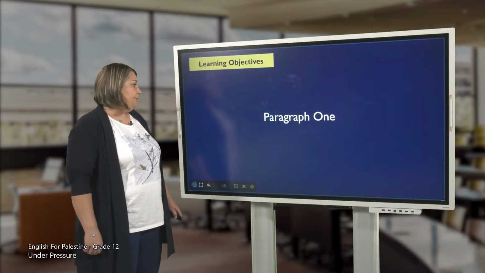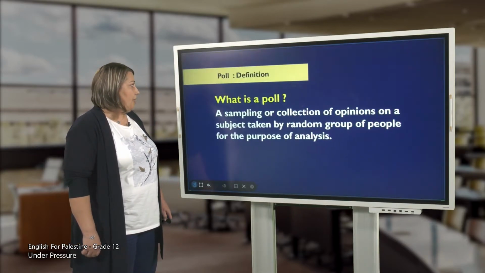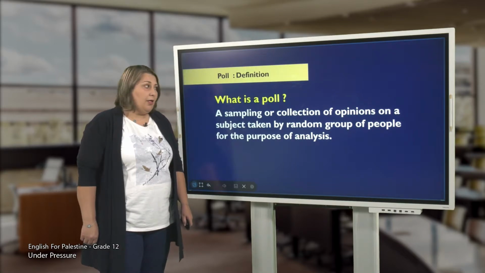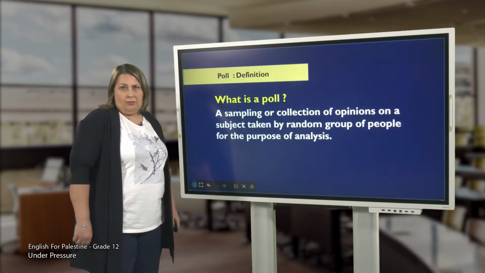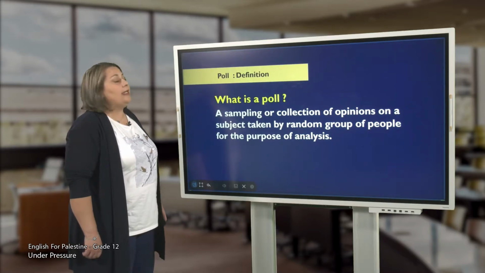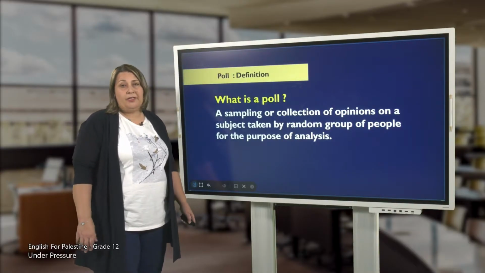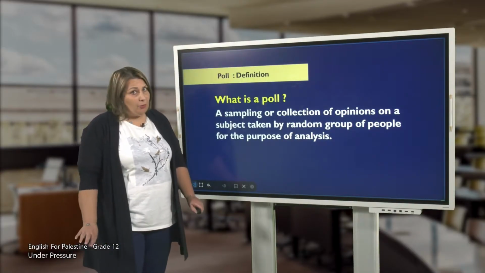Paragraph 1. First of all, we're going to have a definition of the word poll. Now, what is a poll? It is a sampling or a collection of opinions on a subject taken by a random group of people for the purpose of analysis. This is the meaning of poll taken from a dictionary, not from your book.